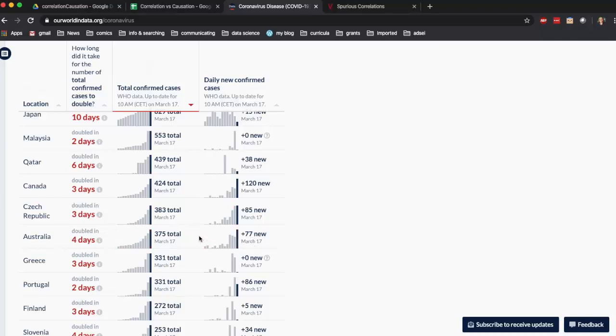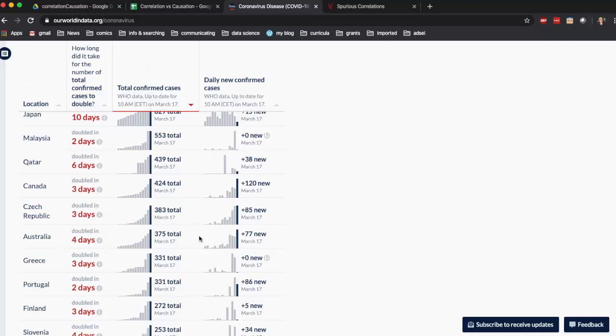Now, why do I care about correlation versus causation in the context of COVID-19? The reason is that we're hearing a lot of very dodgy claims about what is happening with COVID-19, and we don't really have enough information yet. For example, one of the things that's being said is that hot countries are going to be okay. There is very little corona threat in those.